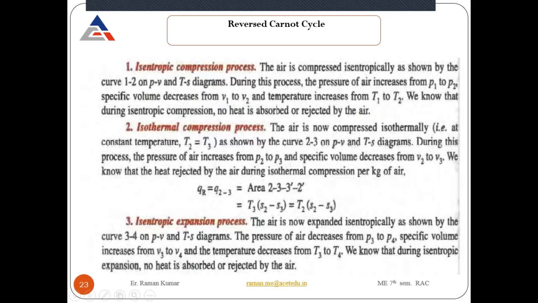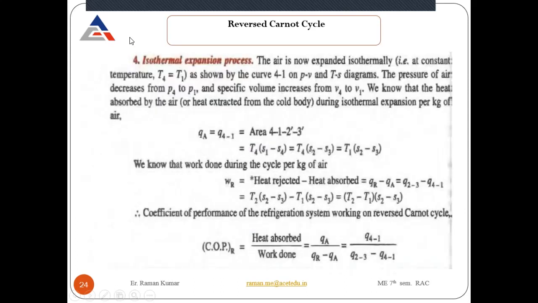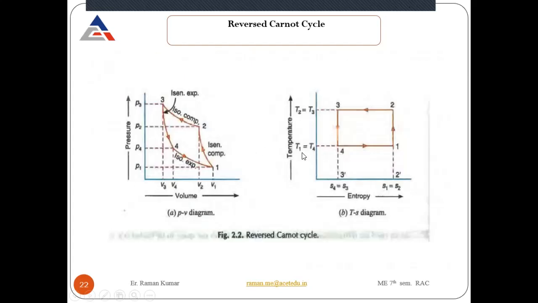Okay. So during isentropic expansion, there is no exchange of heat between system and surrounding. But during isothermal expansion, there is an exchange of heat. It will extract heat from the cold body. How much heat is extracted from the cold body? That will be equal to S1 minus S4 into T4. So look at here in the diagram, T4 into S1 minus S4.